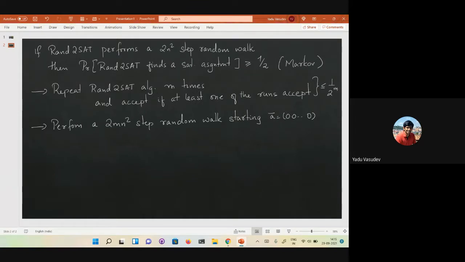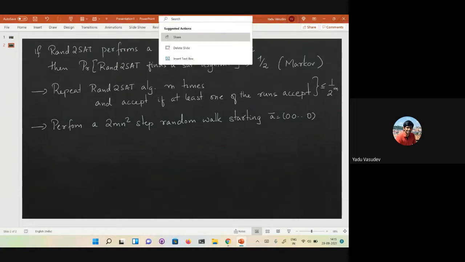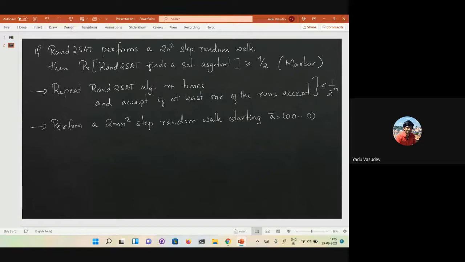Now I claim that this actually suffices to get the bound that we need, and that is because of a very nice property of this random walk. So let's look at this random walk. You have a 2mn square step random walk. Let's split it into equal length parts, each of length 2n squared.